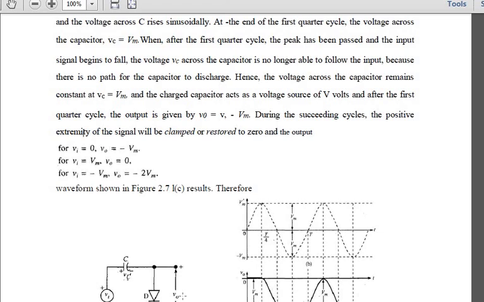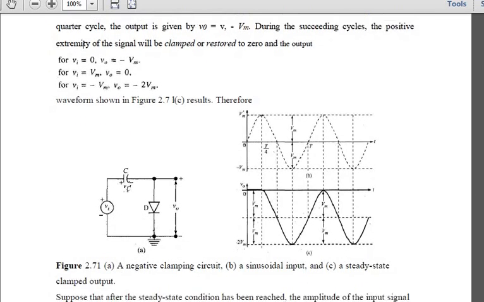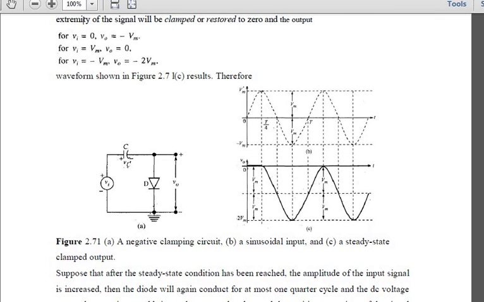Now consider the succeeding cycles. The positive extremity of the signal will be clamped off, or restored to zero, and the output will be 0. This particular part is fixed off because we have Vc equals Vm, and here we are using positive clamping. So this particular part will be clamped off.